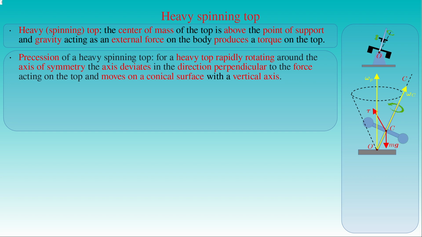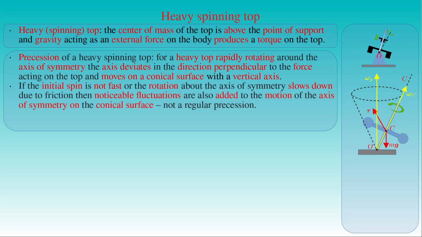According to more precise observations, precession is usually not regular. If the initial spin of the heavy top is not very fast, or if we wait until the angular velocity omega c of the rotation around the axis of symmetry C becomes smaller and smaller due to friction, then noticeable fluctuations are also added to the motion of the axis of symmetry on the conical surface. The smaller the angular velocity omega c, that is, the slower the rotation about the axis of symmetry C, the larger and slower these fluctuations.